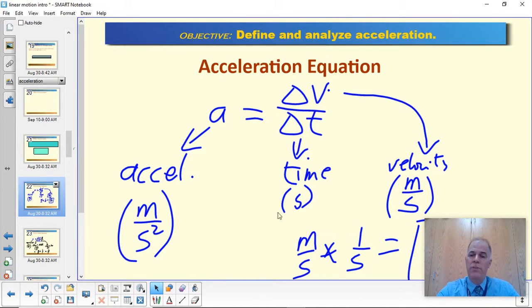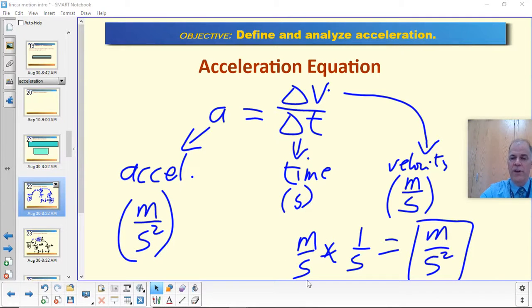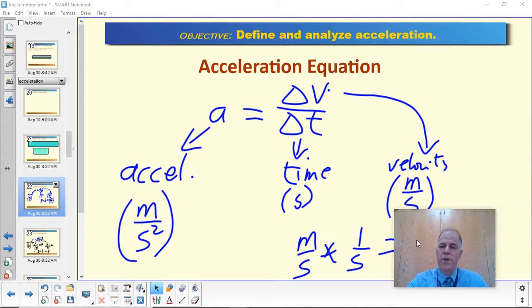Time is measured in seconds, and velocity is in meters per second. That means we have meters per second divided by seconds, which makes a weird unit of meters per second squared. Acceleration is always in meters per second squared. I want you to remember that, because when you see those meters per second squared units, you can say, hey, that's acceleration. Likewise, when you're thinking of an acceleration, think in terms of its units being meters per second squared. That helps in solving problems and also helps you understand what's going on.